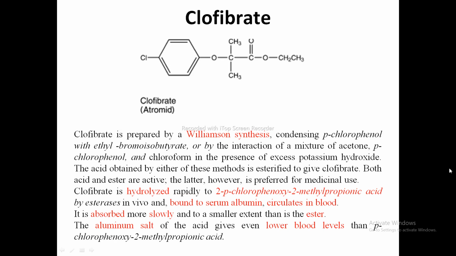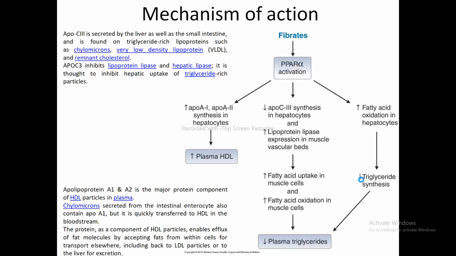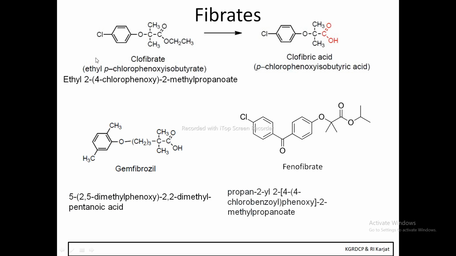So the first agent is clofibrate. Regarding its IUPAC nomenclature, this is again the structure of clofibrate. It contains the ester functional group, so we'll name it as an alkyl alkanoate. Which alkyl group is attached directly to the oxygen? That is the ethyl. So we'll start with the ethyl.